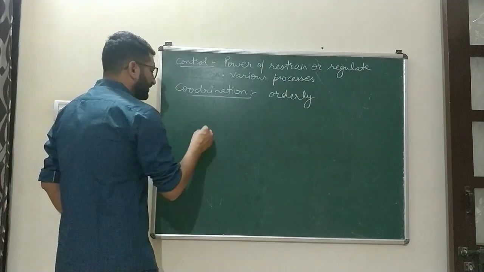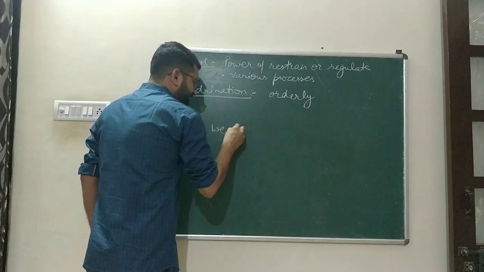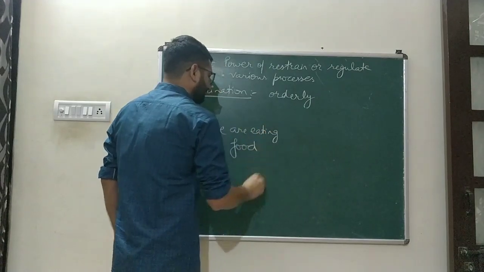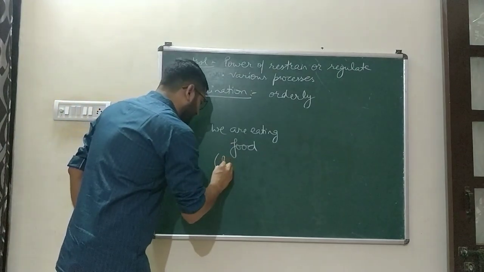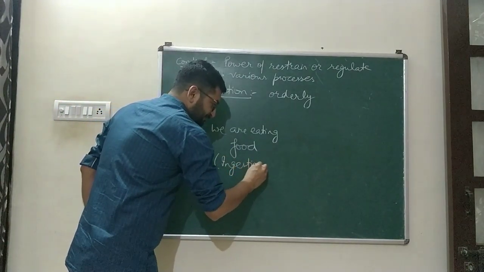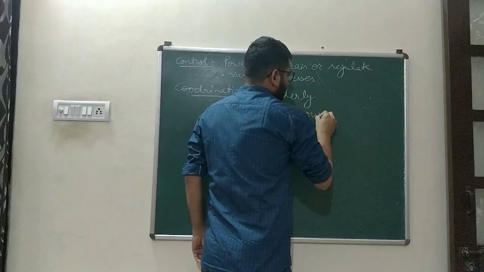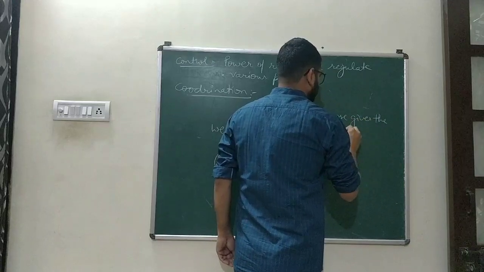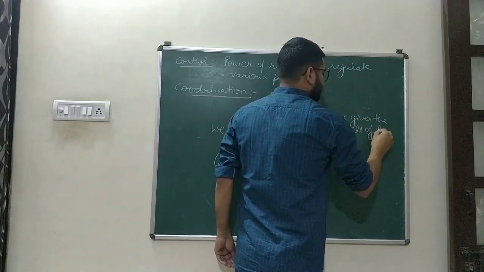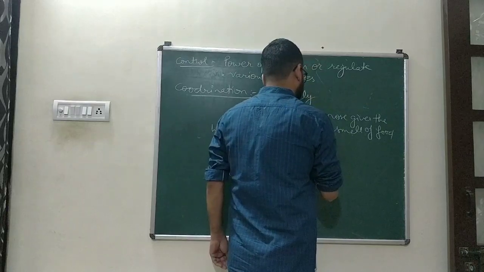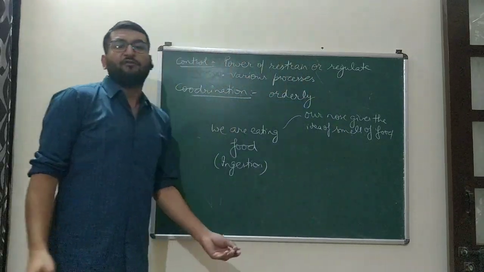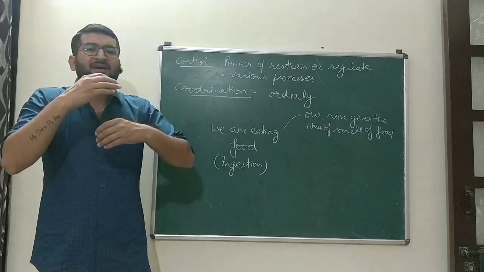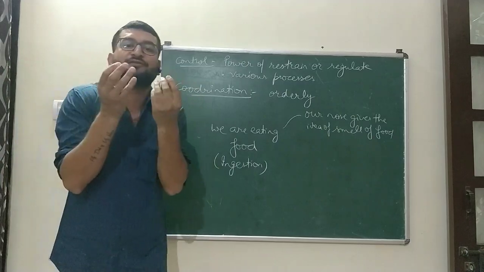An example of coordination is, for example, when we are eating food. During eating, which is known as ingestion, our nose gives us the smell of it. Obviously, at the time of ingestion, we can smell the various aromas coming out of the food.